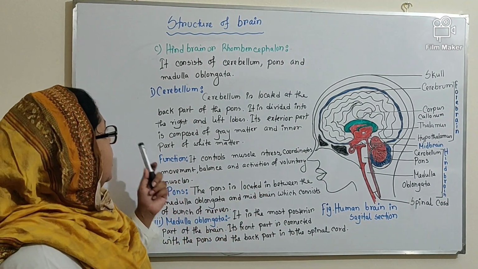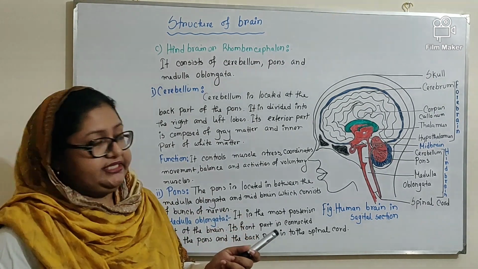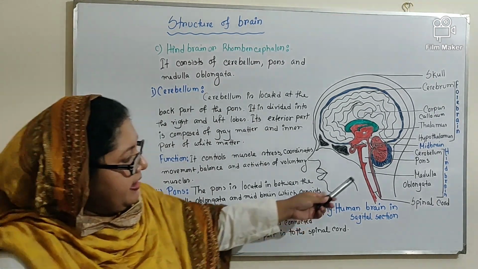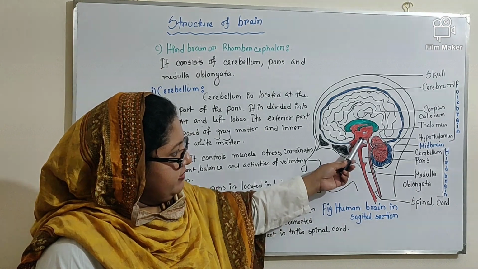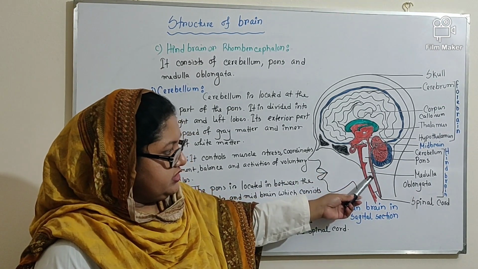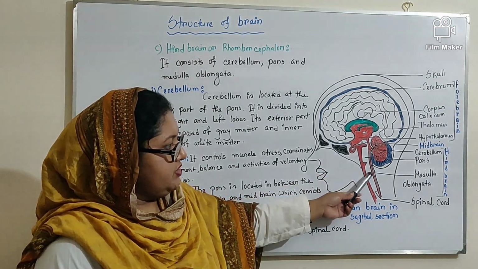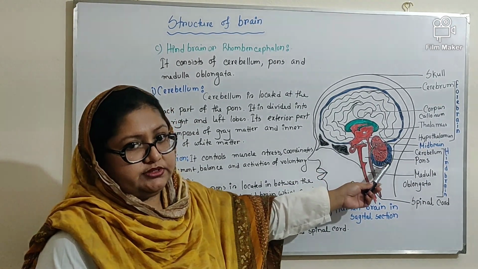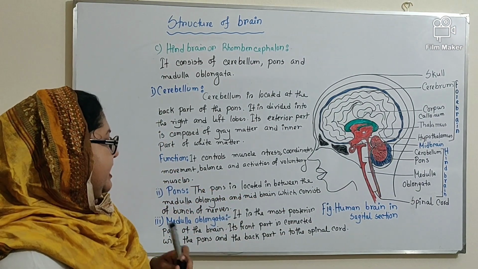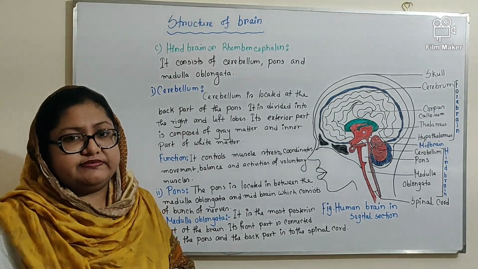The next part is pons. The pons is located in between the medulla oblongata and the midbrain. If this is the midbrain and this portion is known as medulla oblongata, the middle portion between the midbrain and the medulla oblongata is pons. And this pons is composed of a bunch of nerves.